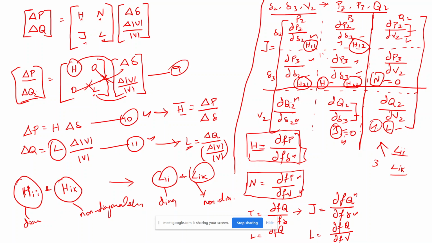If that is the constant, solving the values of delta and V will be very, very simple, because we need to find out at last this delta and V value only. So it will be very simple if you know the things. So this is nothing but fast decoupling method. No, it is a decoupling method. I will tell about the fast decoupling method later.